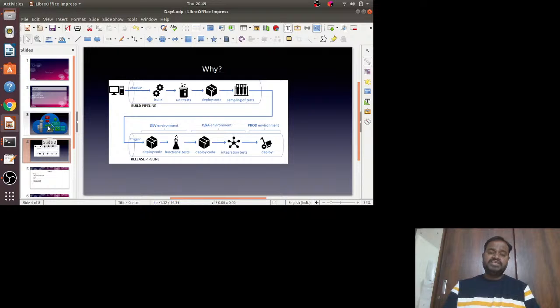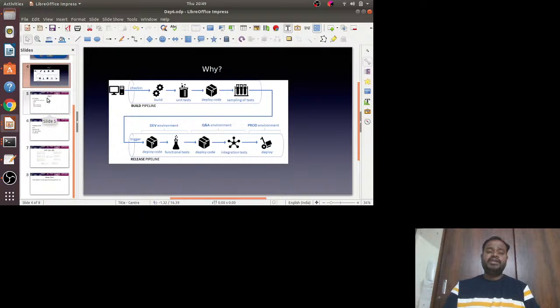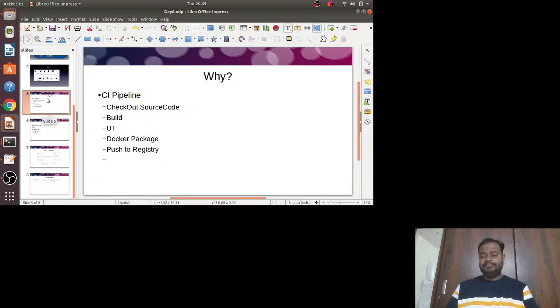For this reason, instead of doing it automatically, let's do it manually first, and then we can really do the automated one. With that, what tasks do we have in the CI pipeline? Generally we check out your source code from GitHub or any other repo, do the build, do the UT, then do the Docker package, and push it to your Docker registry, or any image or container registry. With that, I think you are now clear what we are doing today.